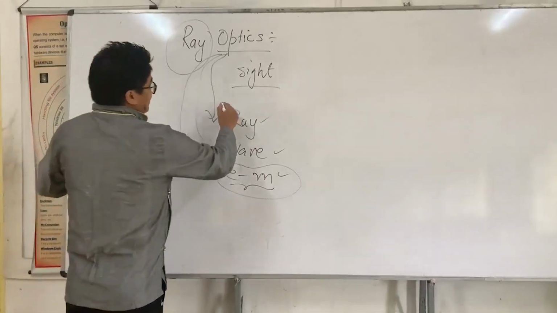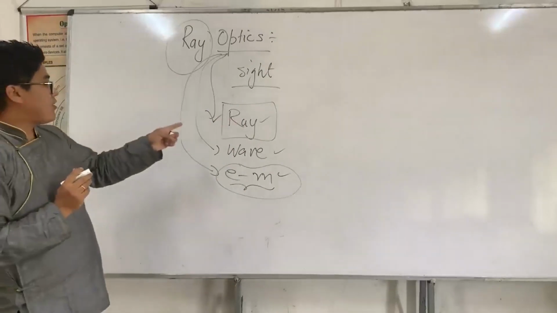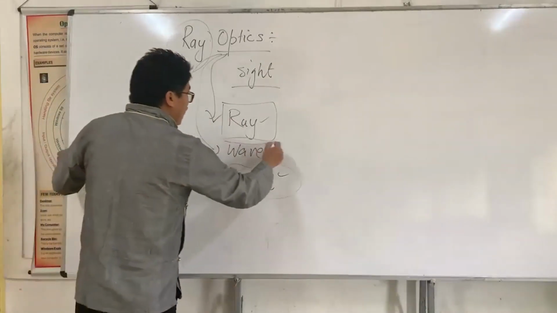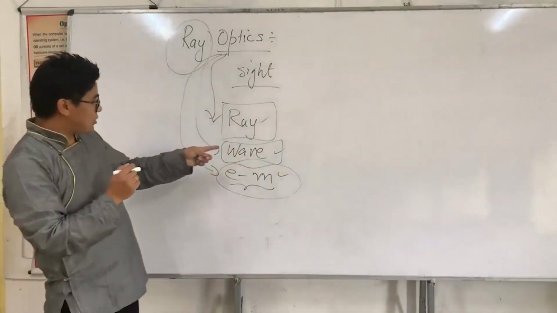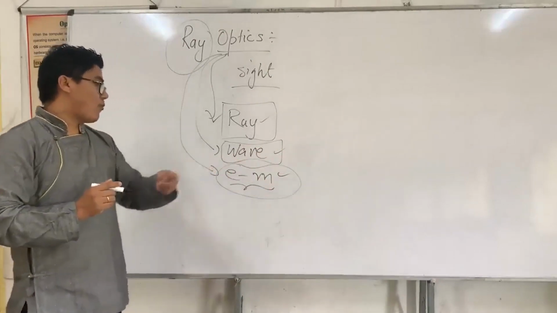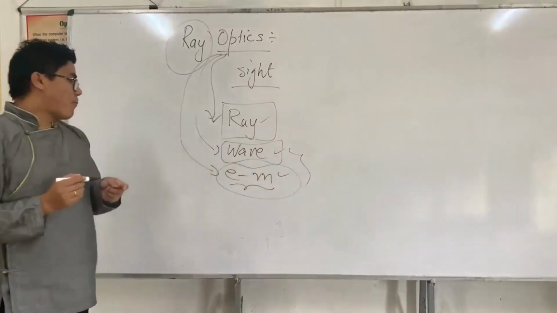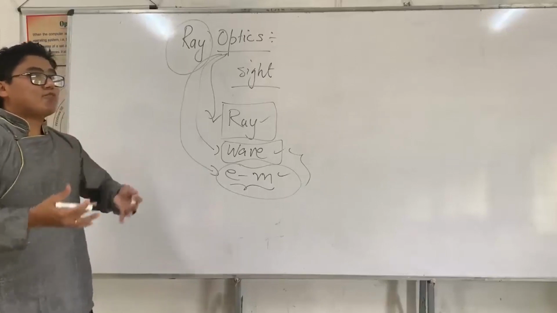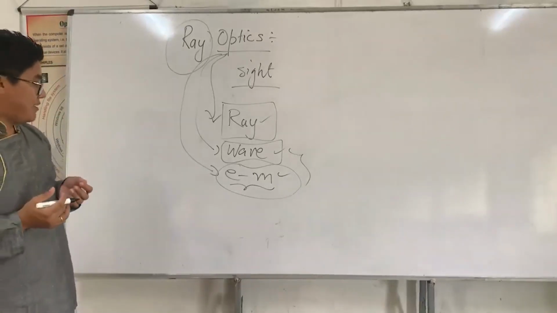In this chapter, we are going to stress on ray optics, and in the next chapter, we are going to focus on wave optics. This looks very similar: wave optics and electromagnetic wave optics. The difference is that in wave optics, we are going to study waves in terms of waveforms, which is much easier to understand.